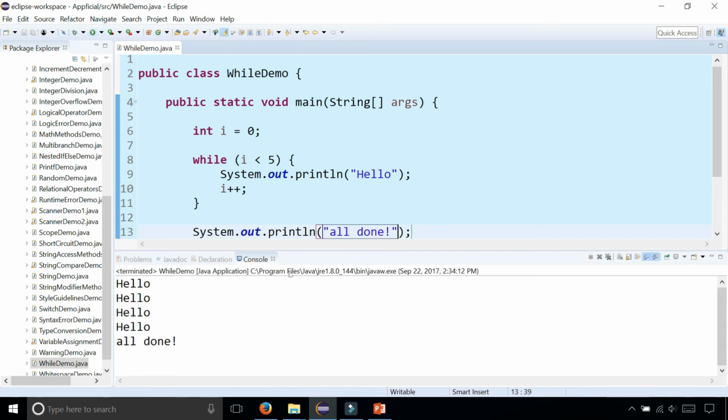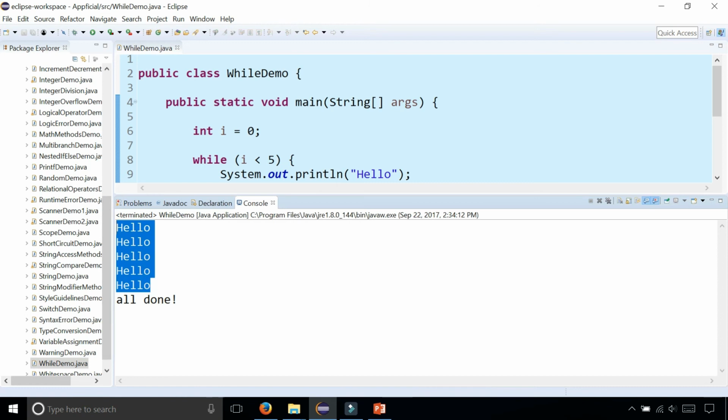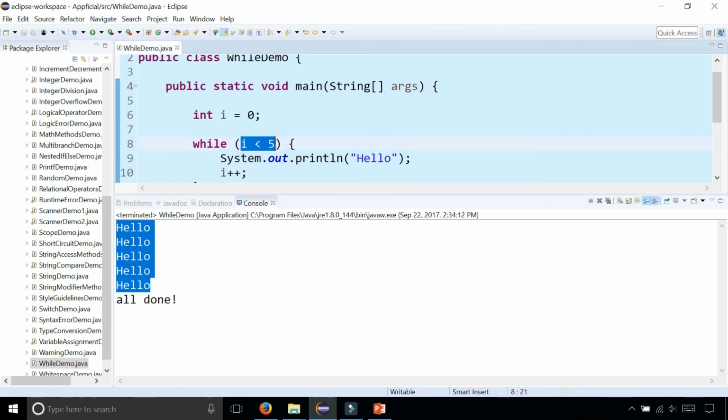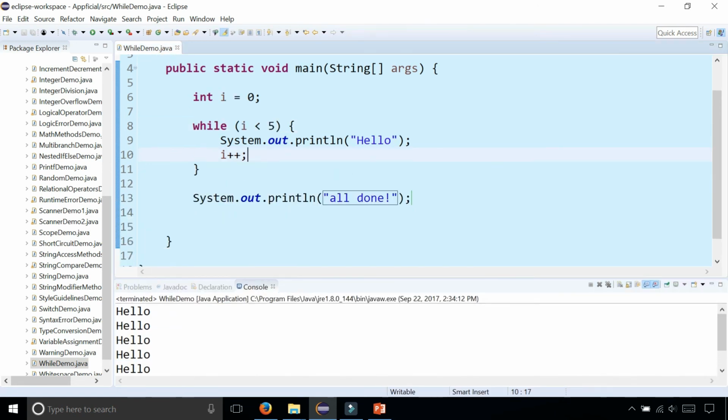So this will run 5 times, print out 5 hellos, starting at 0 and going up to 4, because we're looking for i is less than 5. The first integer that's less than 5 is 4, so from 0 to 4, that's 5 times. We're getting 5 hellos printed to the screen, and then it breaks out of that loop and prints out all done. So that's basically all there is to a while loop.